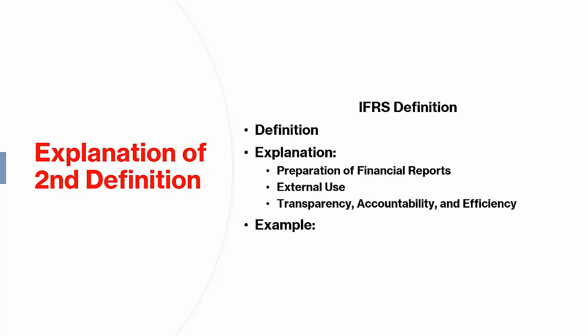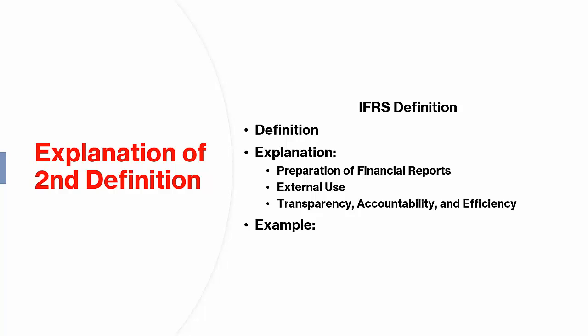2. External use. These reports are meant for people outside the company, such as investors, creditors, and regulators. They help these people understand the company's financial status without being directly involved in its day-to-day operations. 3. Transparency, accountability, and efficiency. Financial accounting ensures that the financial information is clear, transparency, that the company is responsible for its financial actions, accountability, and that the financial processes are effective and streamlined,